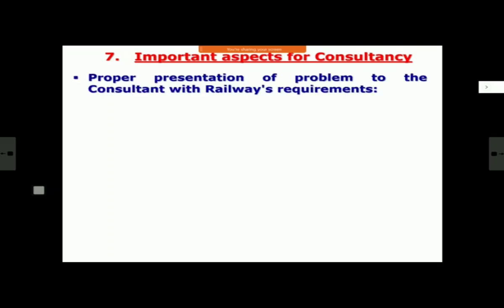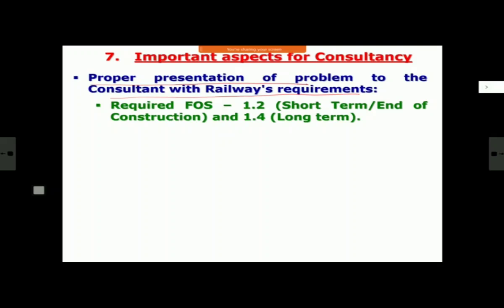Number one is, as I told you, proper problem presentation to the consultant and what your requirement is. This is very, very necessary. You have to tell what you want, for what purpose you want it, and what your boundary line is. Let us say you go to a doctor, you have to tell. And there are a few things which you must be very clear about. Number one, you must always tell them what your required factor of safety is.